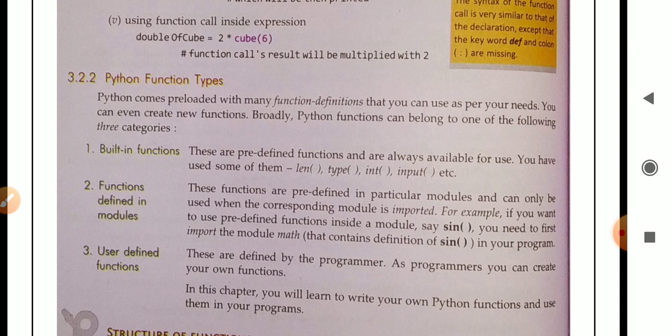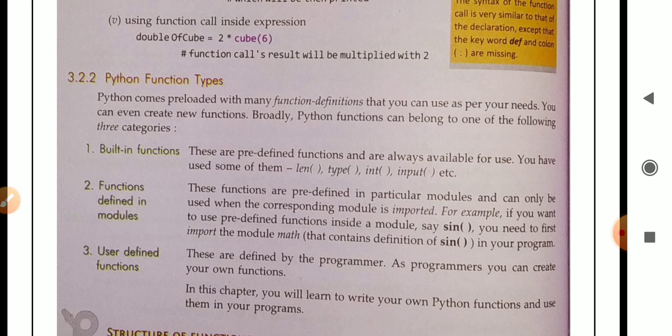Next topic, Python function types. Python comes preloaded with many function definitions that you can use as per your need. Which means Python comes with many built-in functions and we can use any of them according to our use. You can even create a new function. We can also create our own function. Broadly, Python functions can belong to one of the following 3 categories. Which means Python functions are divided into 3 categories.